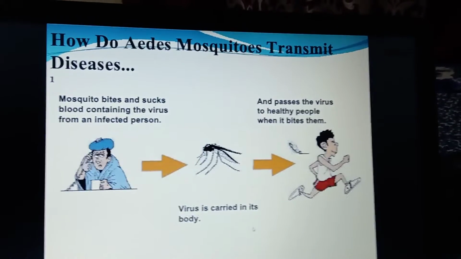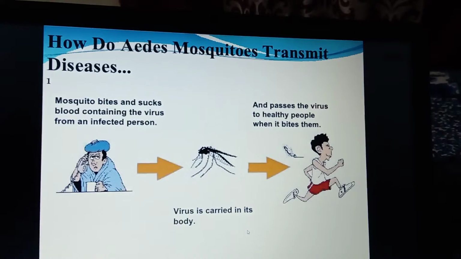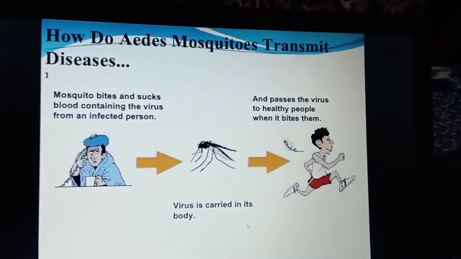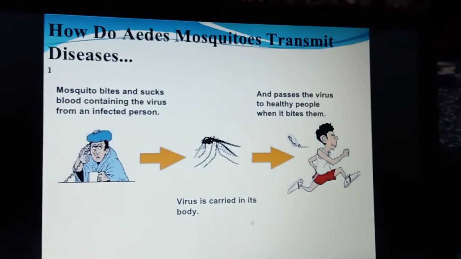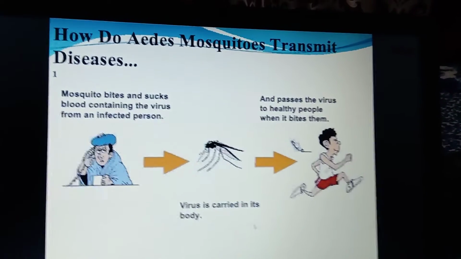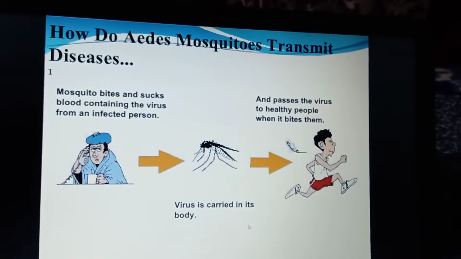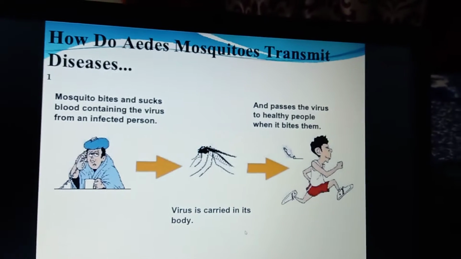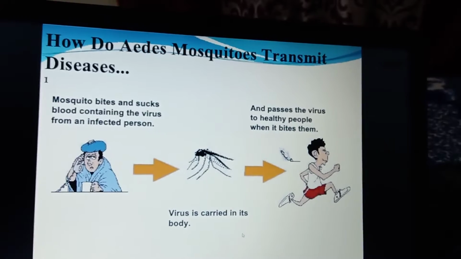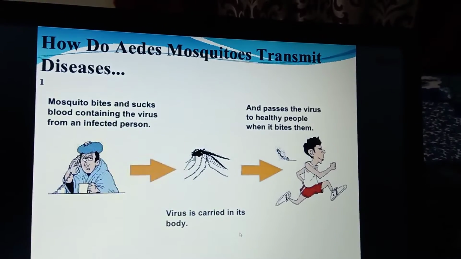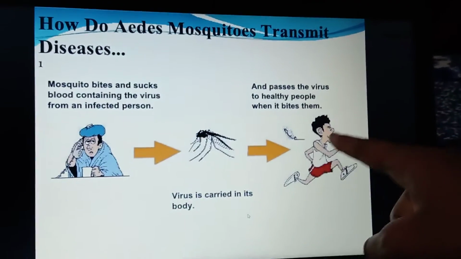Already I have discussed how it is transmitted. When the mosquito bites, it sucks the blood of the human body, and whatever virus is there infects the uninfected person and makes the person infected, and again it goes towards a healthy person.